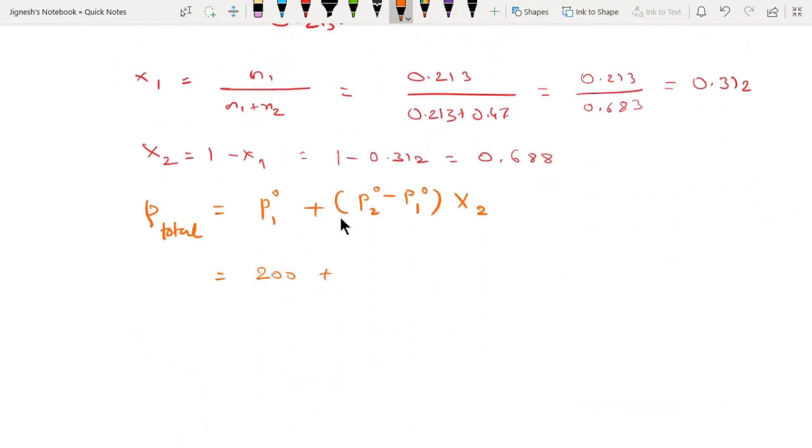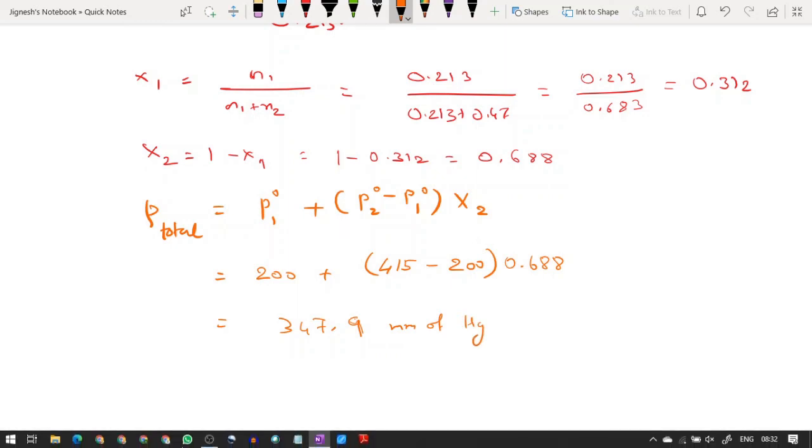Plus 415 minus 200 into the mole fraction X2, 0.688. So what will be the answer over here? If you calculate, you will get an answer of 347.9 mm of Hg. That's it. This is what we got.